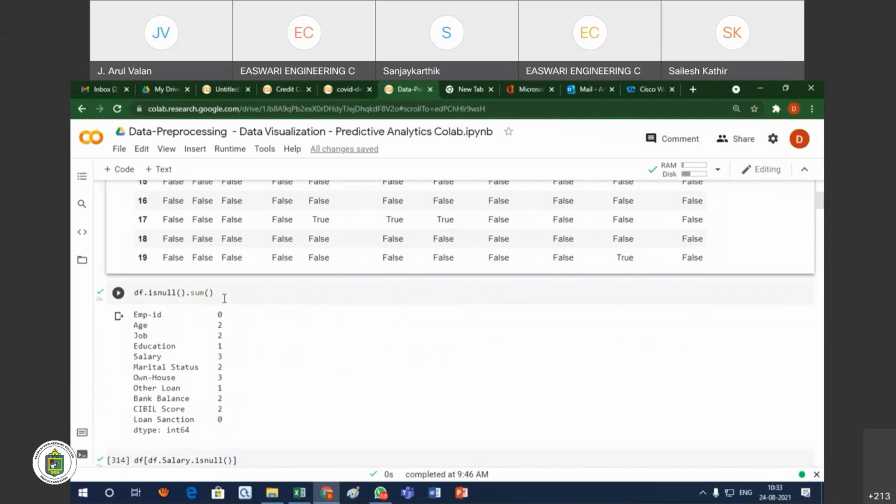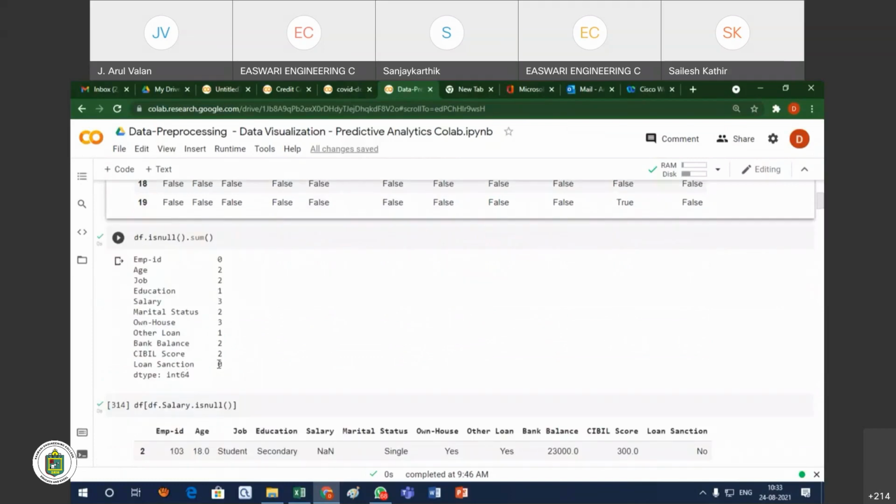It will give the values: what is the total sum, and what is the total number of null values, according to the individual attribute, according to the individual column. Employee ID has no null values. Age has 2 null values, meaning 2 missing values are there. Similarly, job has 2 missing values, and loan sanction also has none.